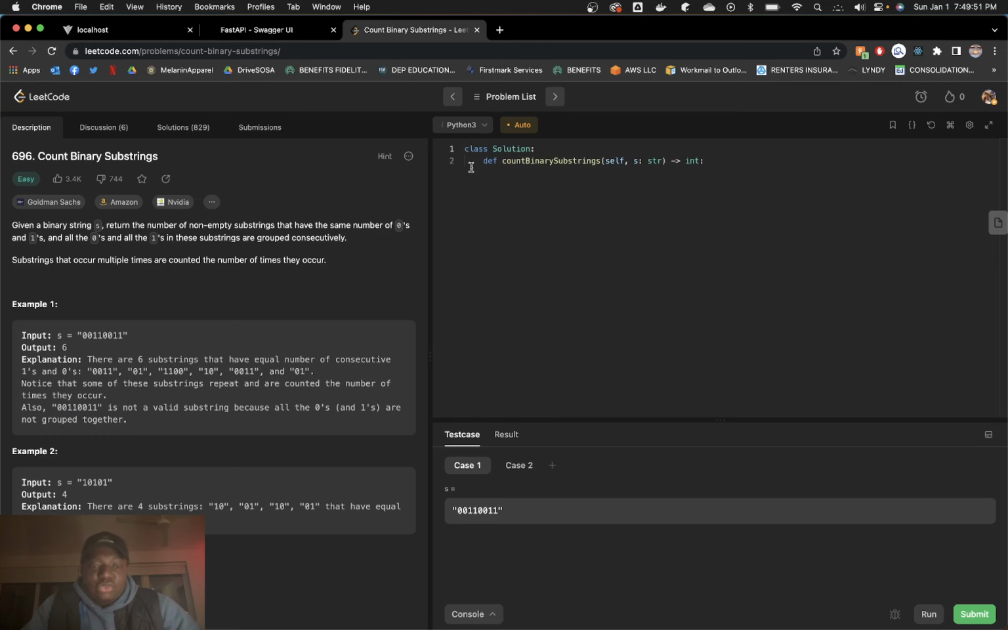But this video is about string problems, as they have been for the last week. So today we have count binary substrings. Given a binary string S, return the number of non-empty substrings that have the same number of zeros and ones, and all the zeros and all the ones in these substrings are grouped consecutively. Substrings that occur multiple times are counted the number of times they occur.